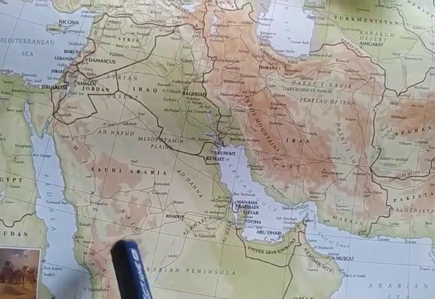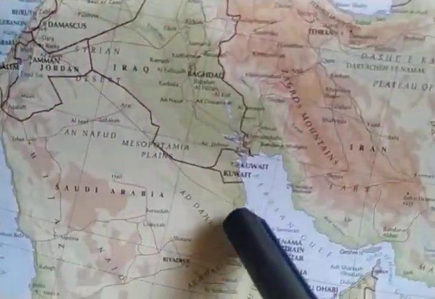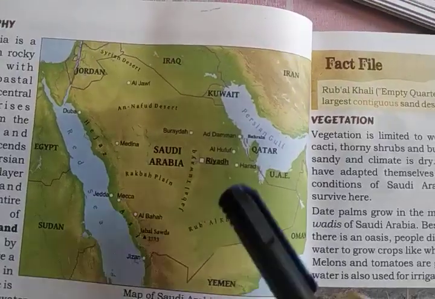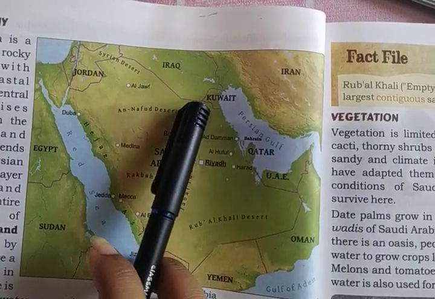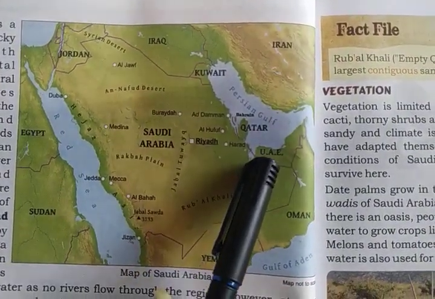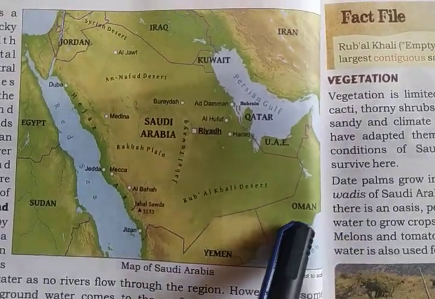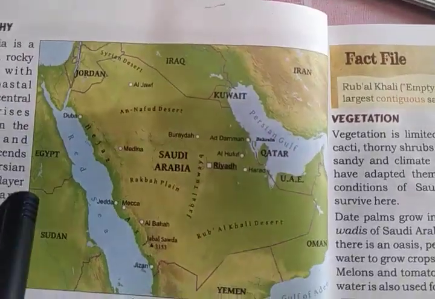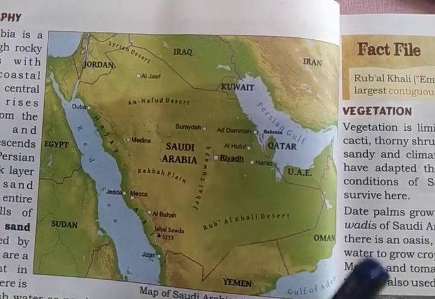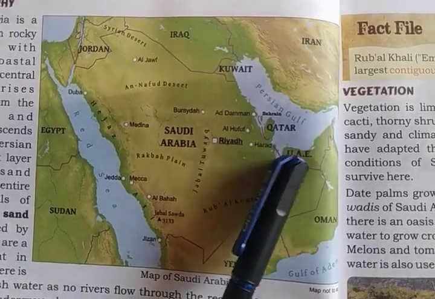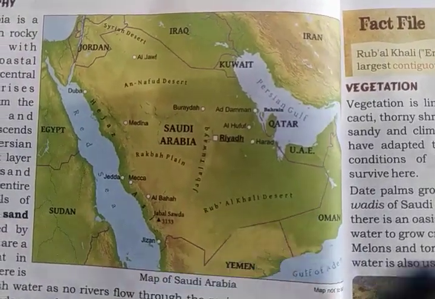It has neighboring countries also, like India has. This is Jordan, Iraq, Kuwait. See, in this map this is better. Jordan, Iraq, Kuwait, Qatar, UAE. Dubai is located in the UAE. Have you ever heard the name of Dubai? Oman, Yemen. So these are the neighboring countries of Saudi Arabia: Jordan, Iraq, Kuwait, Qatar, UAE, United Arab Emirates. What is the full form of UAE? United Arab Emirates, Oman and Yemen.